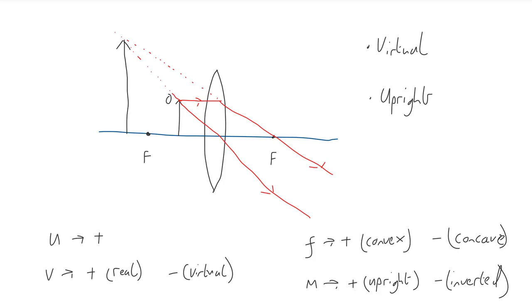Next, I would like to briefly mention what is known as the power of a lens. The power of a lens, if you like, is a measure of how much a lens changes the direction of light rays. That is, a lens that has a high power causes a very large change in the direction of the light rays. The power of a lens can be calculated simply as follows. The power capital P is simply equal to the inverse of the focal length. In other words, capital P is equal to 1 over F.